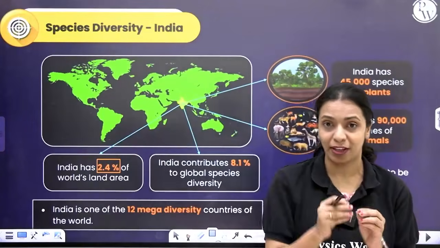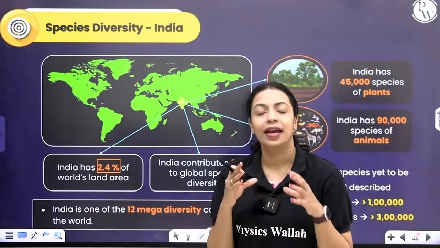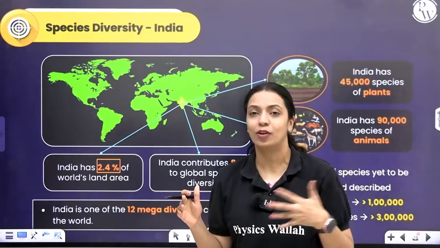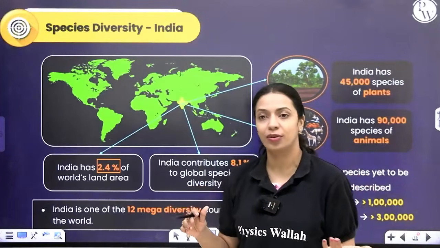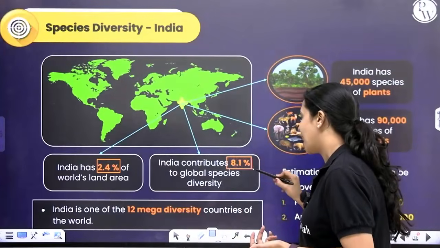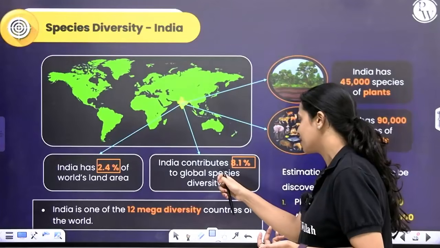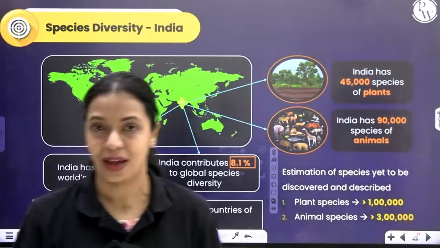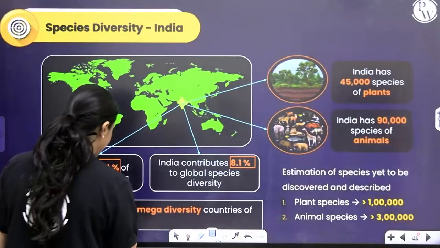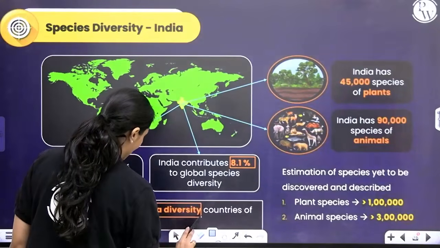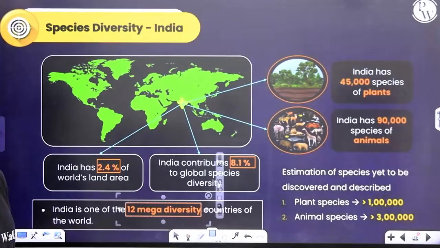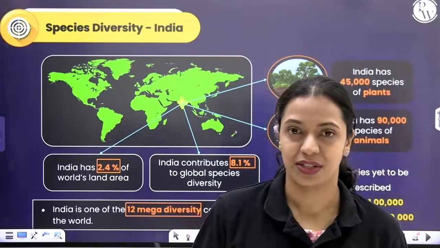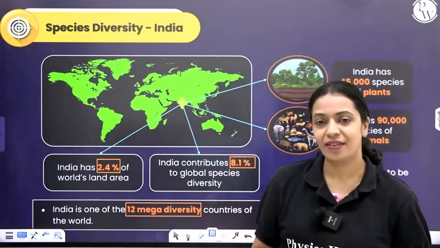Though it is occupying just a very small piece of land, it contributes to a crazy high level of biodiversity. Because of its high level of species richness, India is declared as one of the 12 mega biodiversity countries of the world.